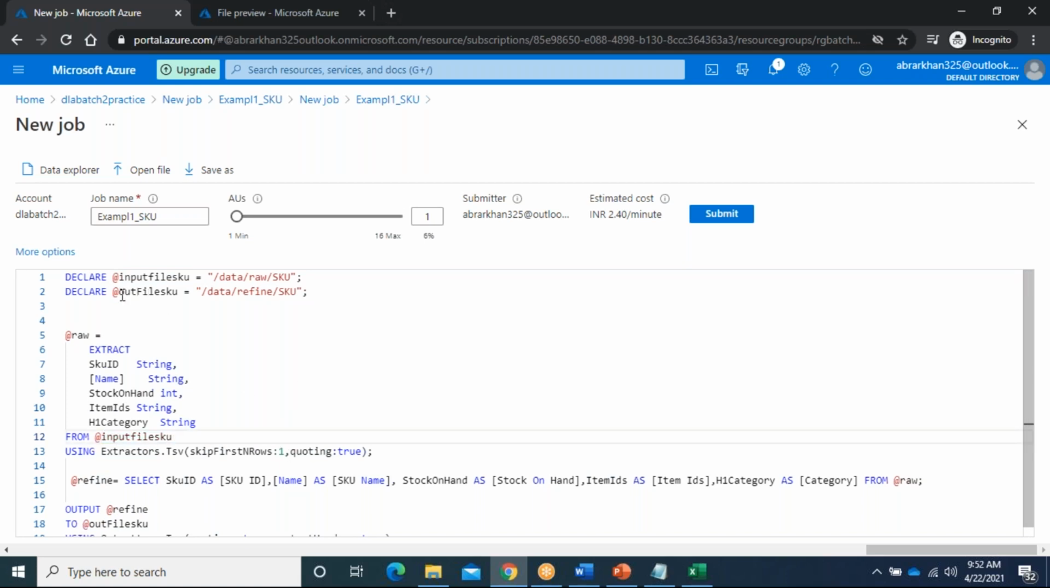Clear? Now you can check the output file SKU. Okay, out file SKU. Here also I use output. Now if you execute,